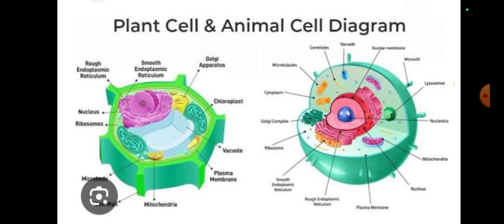The most current thing that you should know about is the plant cell and animal cell. First of all, if I talk about their structure, about their usage, how they are used, I would have different things to discuss about them. But first of all, look here. We can say this is a plant cell and this is an animal cell.